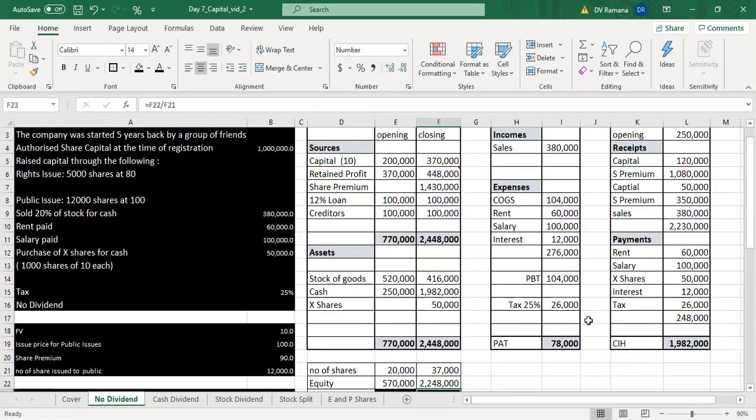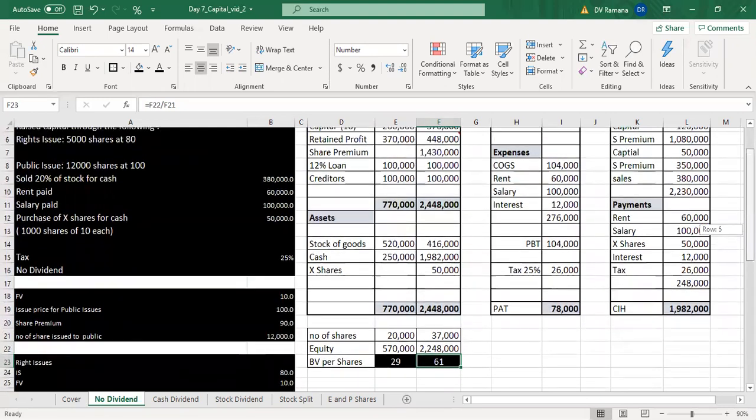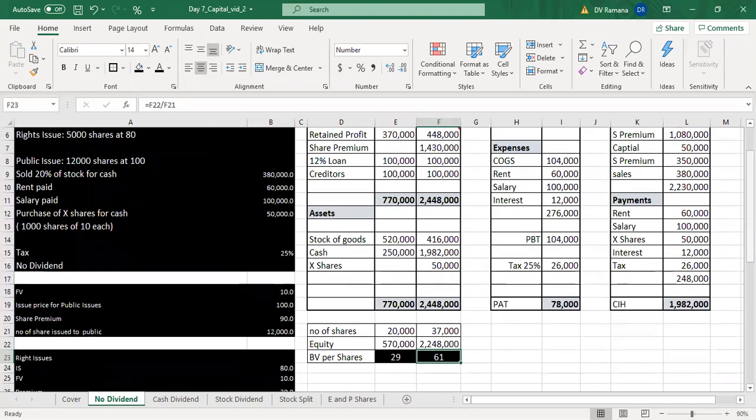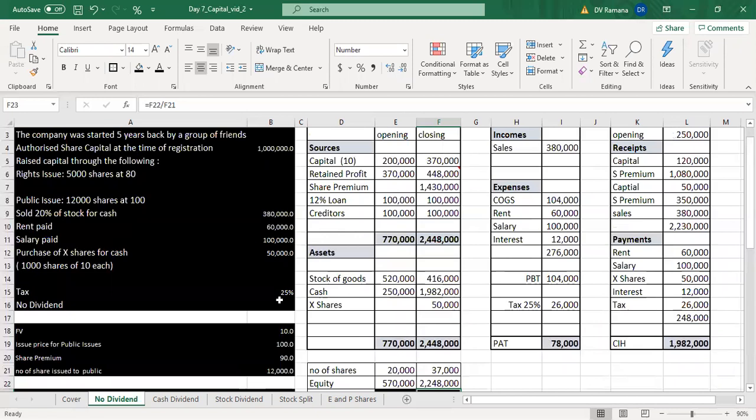The company did not distribute the current profit, neither distributed the old profit. So the entire profit has been retained. So the book value per share has gone up. So in this example, we saw that the company did not pay any dividend.